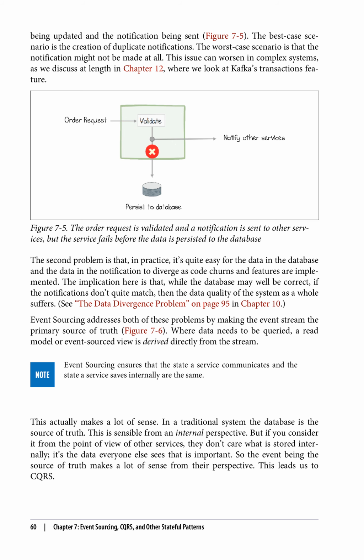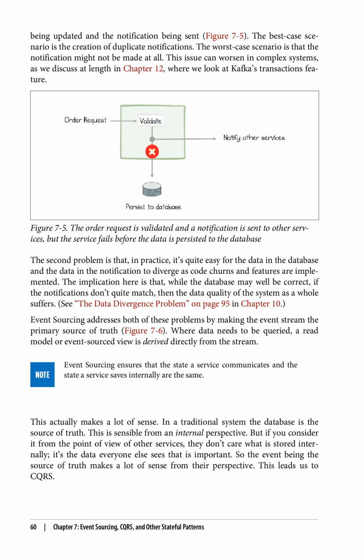Event sourcing addresses both of these problems by making the event stream the primary source of truth, figure 7.6. Where data needs to be queried, a read model or event-sourced view is derived directly from the stream. Event sourcing ensures that the state a service communicates and the state a service saves internally are the same. This actually makes a lot of sense.